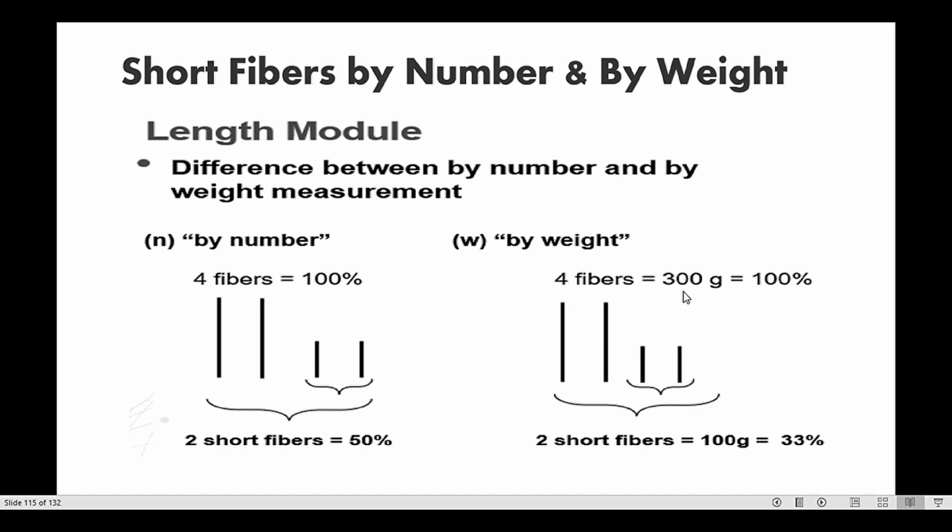Its weight is, let's suppose, 300 grams, 100%. Here also 4 fibers are taken. Let's say there are 2 fibers having long length and 2 fibers are short. In the same way, in this case by weight, 2 fibers have long length and 2 fibers have short length. So the 2 short fibers portion, if we consider by the number principle, will be 50%.